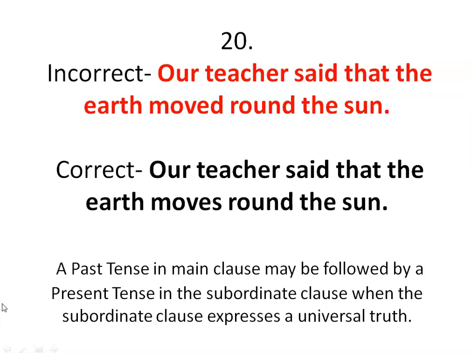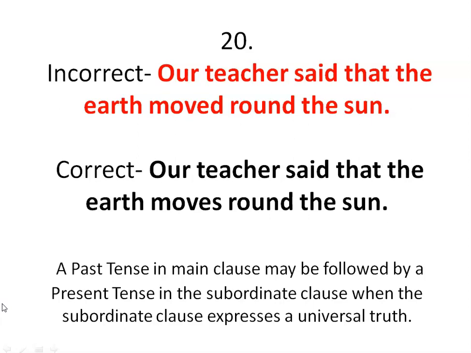Our teacher said that the earth moves around the sun. So why is there a discrepancy? The reason is, look at the grammar rule. A past tense in main clause may be followed by a present tense in the subordinate clause when the subordinate clause expresses a universal truth. Now, the earth moves around the sun is a universal truth.